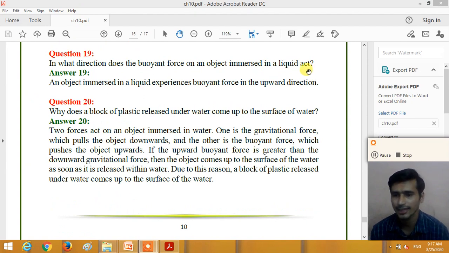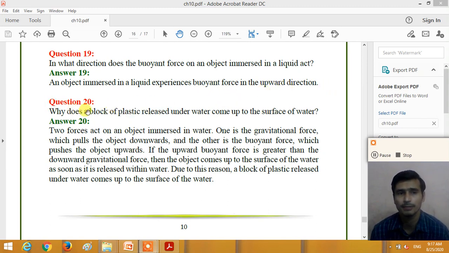So what is the direction of the buoyant force? When an object is immersed in a liquid, the buoyant force is exerted on the object, and the direction of the buoyant force is always upward. So an object immersed in a liquid experiences a buoyant force always in the upward direction, right?